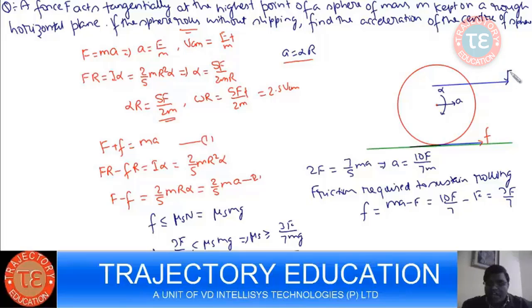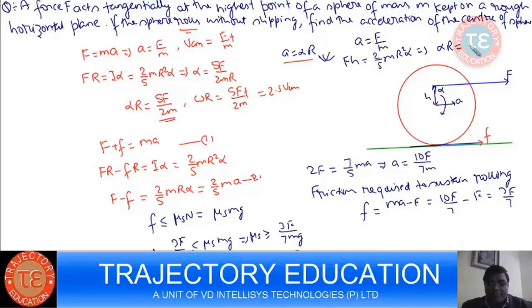So suppose I apply the force at height h. See, it can roll on a frictionless surface only when the A and alpha it produces obey this condition. Suppose the acceleration produced is F by m, and your torque equation is Fh equals 2 by 5 mr square alpha.